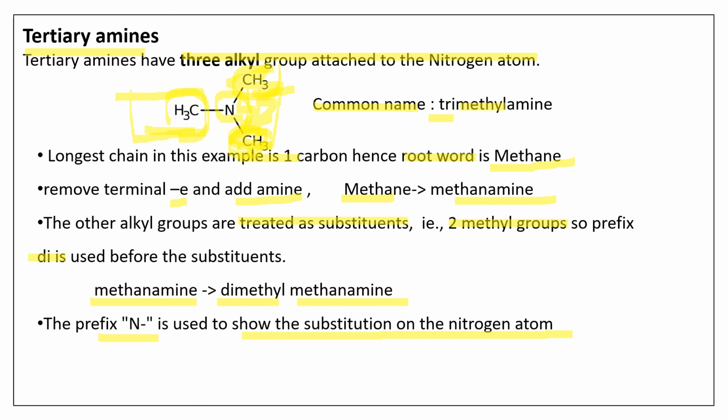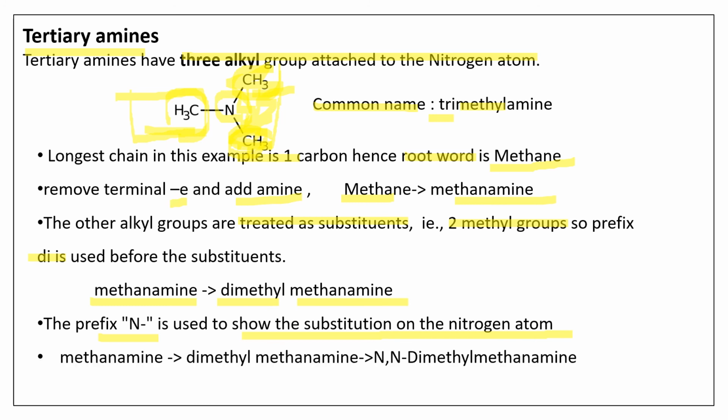Hence, because there are two substituents present on the nitrogen atom, we have to add 2N. That is N,N-dimethyl methanamine. So this is the IUPAC name of this trimethylamine or a tertiary amine. So a tertiary amine is named accordingly in the IUPAC system of naming. I hope it is clear.